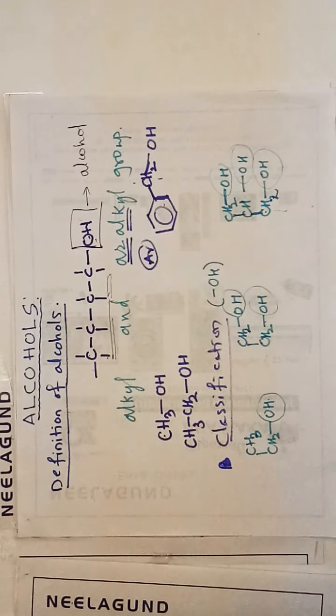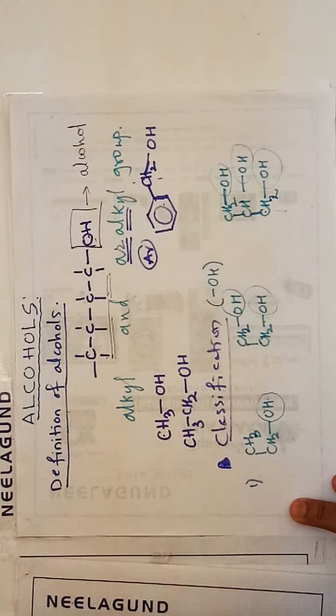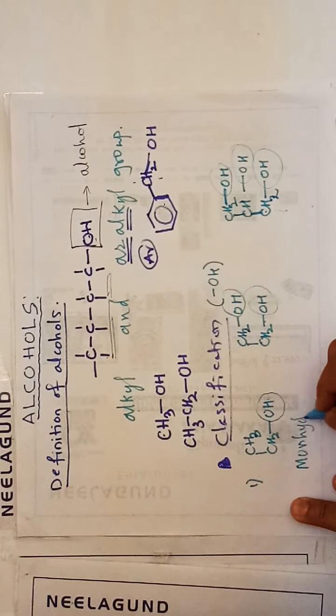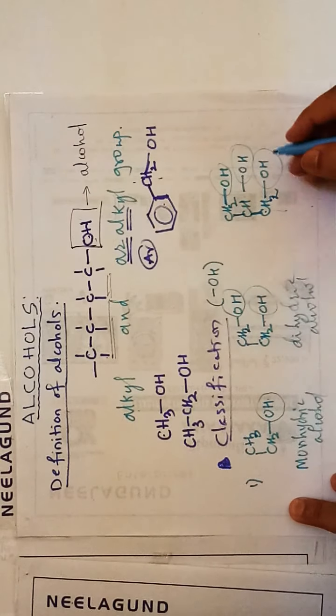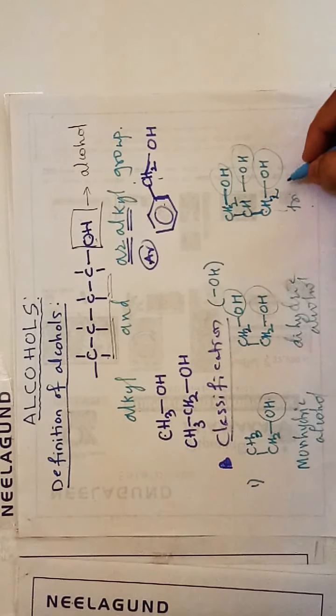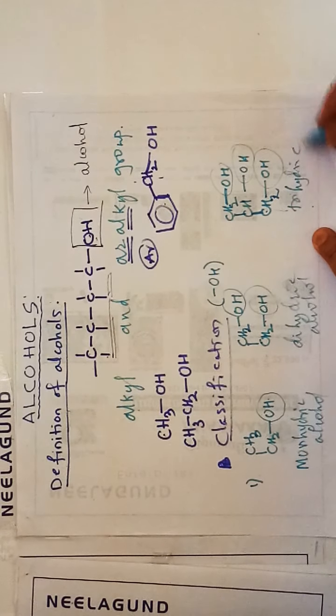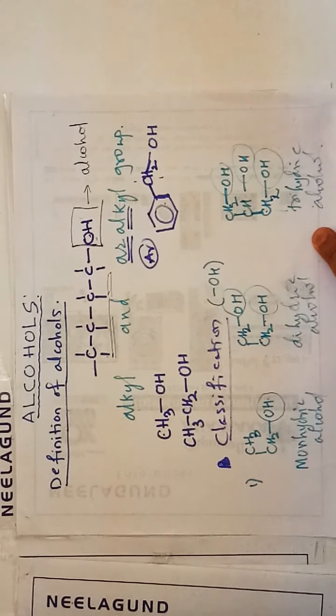So the first compound we call mono. Why do we call it mono? Because it contains only one OH group, that is a monohydric alcohol. This one is a dihydric alcohol. This one is tri. Why do we say tri? Because 1 2 3, a trihydric alcohol, right?